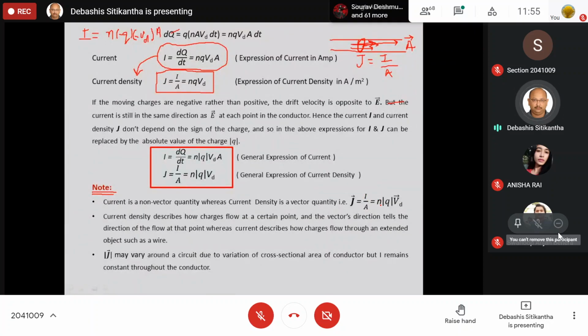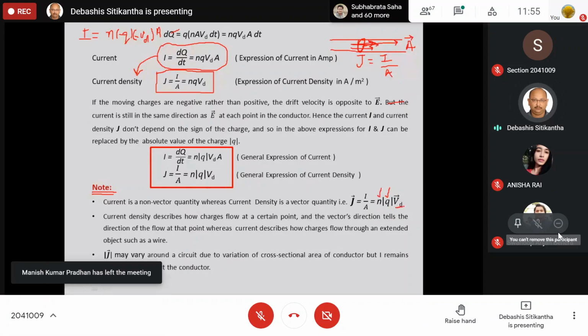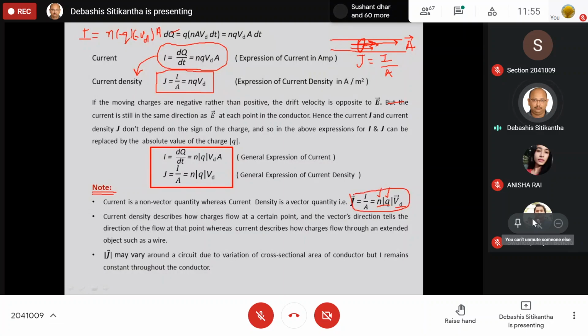Now look at this expression. N is the number of particles per unit volume, which is a scalar quantity. Modulus of Q is again a scalar quantity, but your drift velocity is a vector quantity. So when a vector quantity is having a scalar coefficient, it is always considered as a vector quantity. So ultimately I can say your J is a vector quantity.